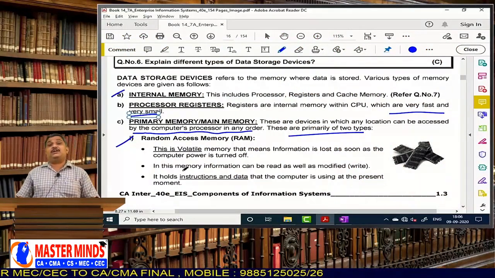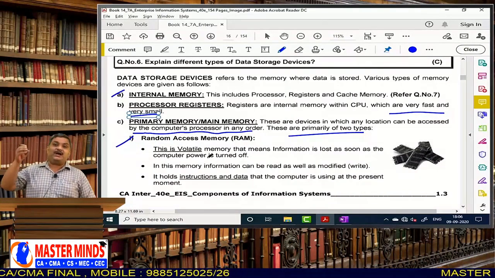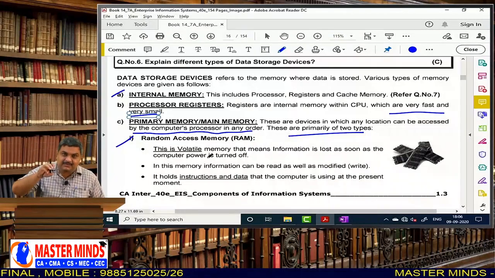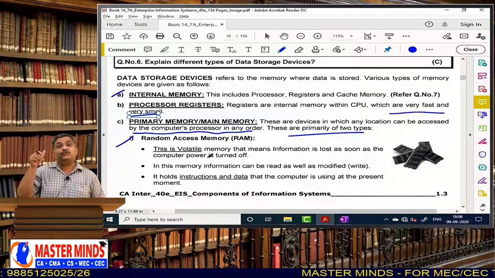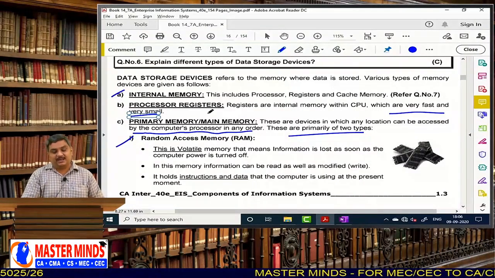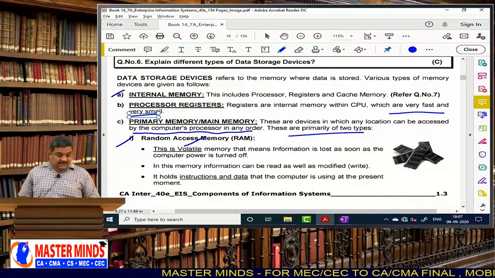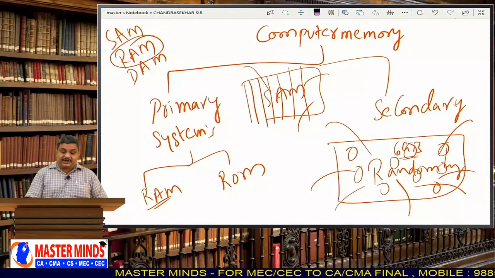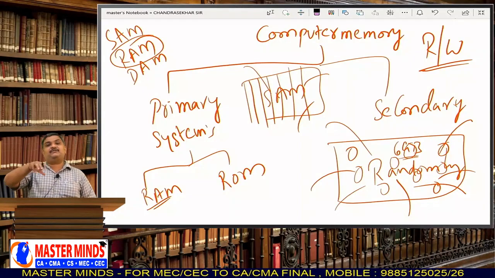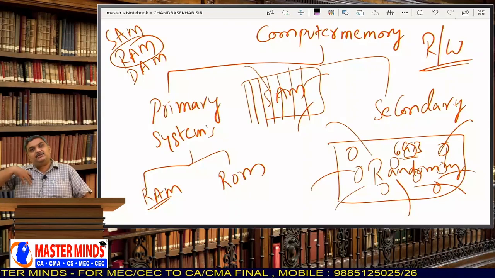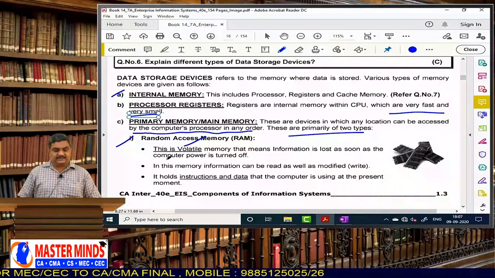Now, let us read about the RAM. RAM is volatile memory. That means whatever contents are stored inside the RAM will be wiped off, they will vanish once you stop the power supply to the computer. Hence, it is called volatile memory. And RAM is a read-write memory. What do you mean by read-write memory? You can access the data from the RAM, that is called reading. You can store data into the RAM, that is called writing. That means you can do both things.